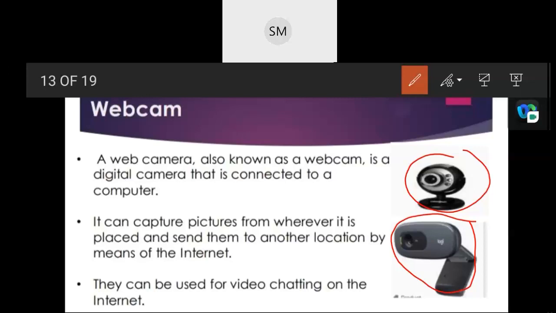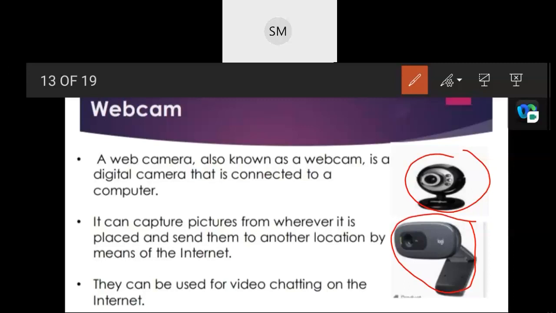Webcams can also be used for recording videos as well as video blogs. So the webcam can be part of a computer. A mobile phone also we are using for that, isn't it? If I ask you to unmute your video, definitely you do that. That option should be there. So if you press that button, we can see your face. So a mobile phone can also be an independent device that helps us get to know about each and everyone.